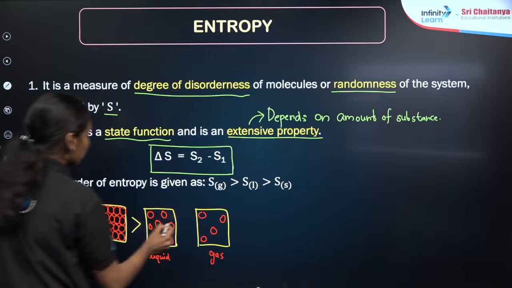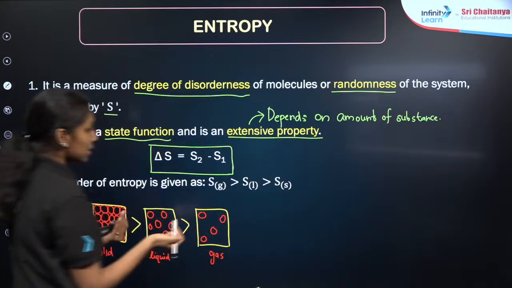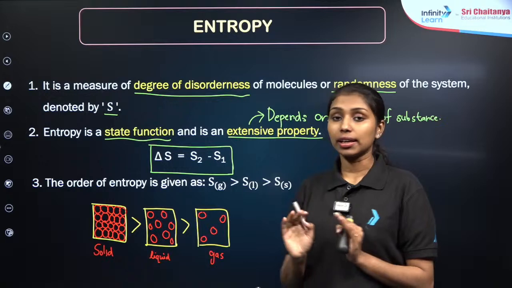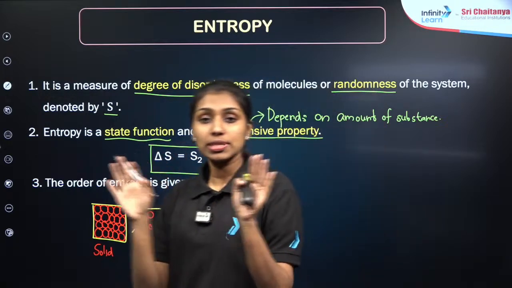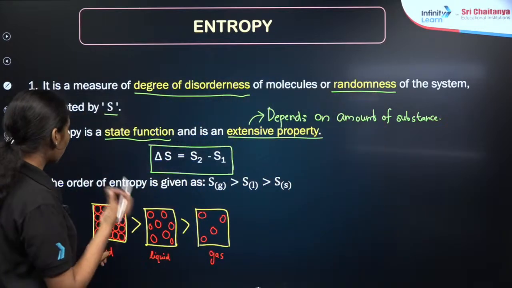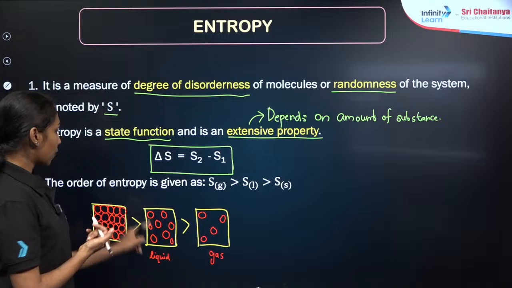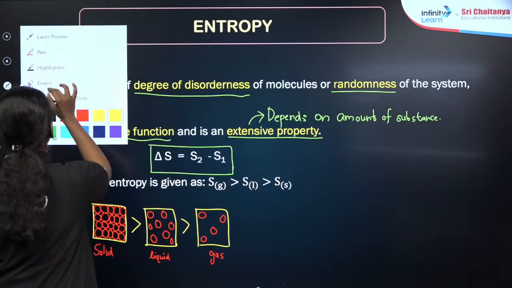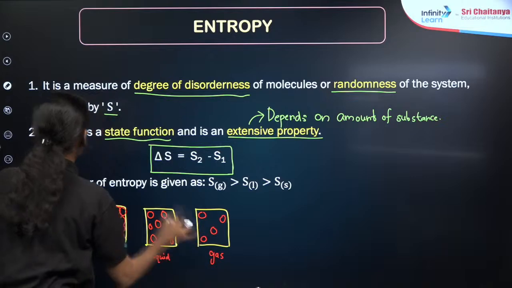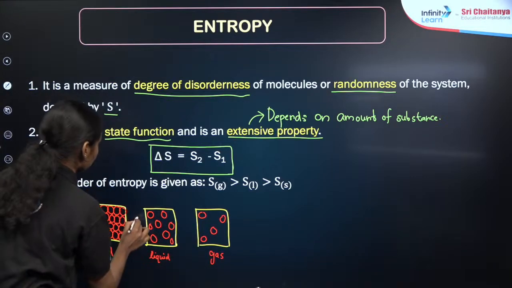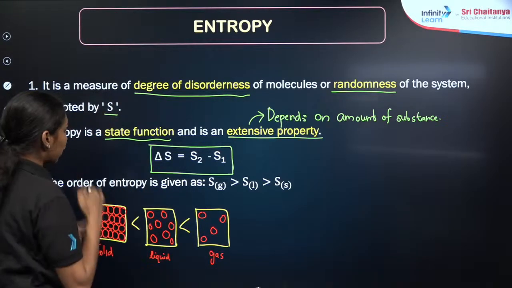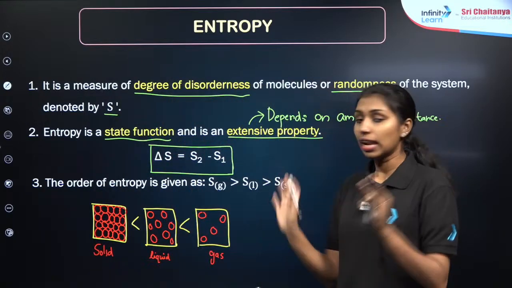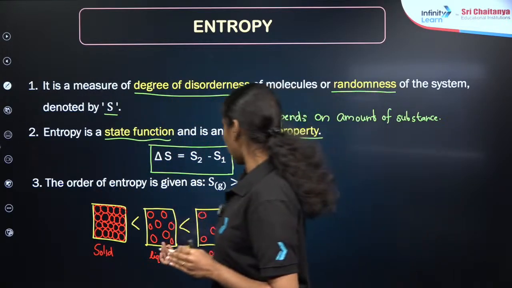Solid has the maximum, then liquid, then gas, right? Because the arrangement of particles is different here. In the case of solid particle, the molecules are well orderly arranged. So degree of disorderness is minimum here in the case of solid particle, right? Well orderly arranged. Then liquid, then gas.